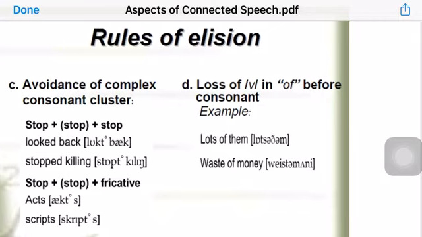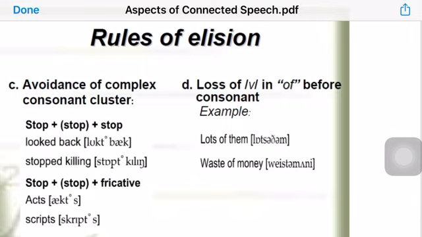Sometimes we drop the V of the preposition of before some consonants. So instead of saying "lots of them", we say "lots o them". We drop the V. And we also discussed this case when we talked about weak forms of function words. So "lots of them" becomes "lots o them" without the V sound. The same can be found in the expression waste of money. "Waste of money" becomes "waste o money".